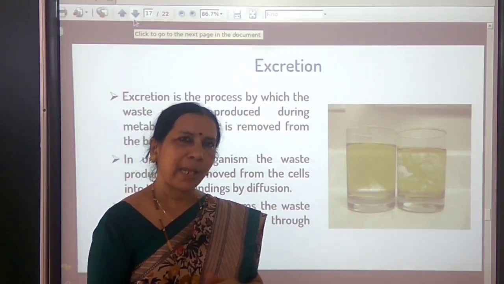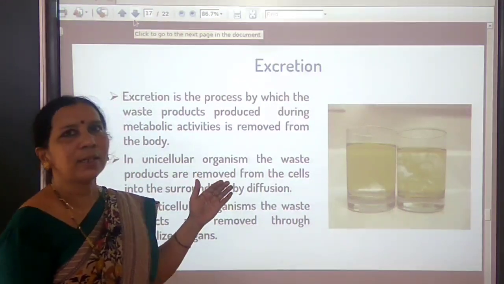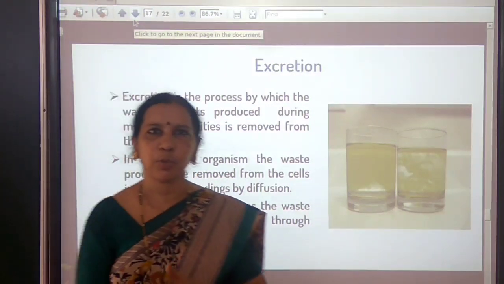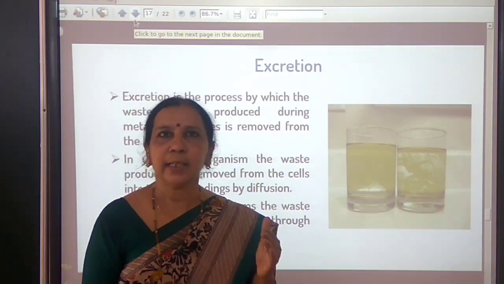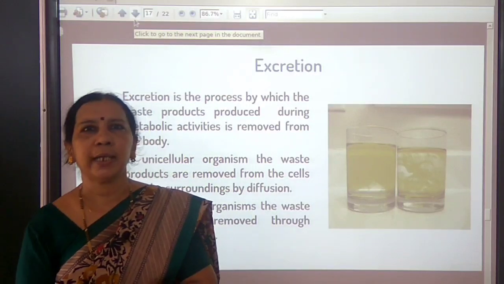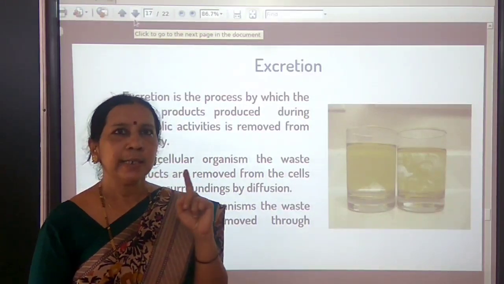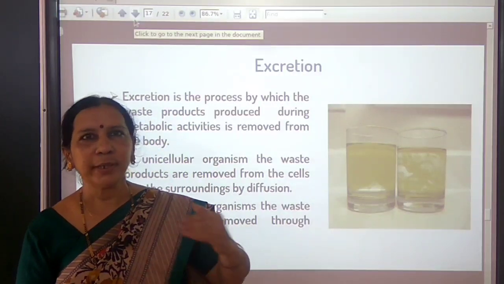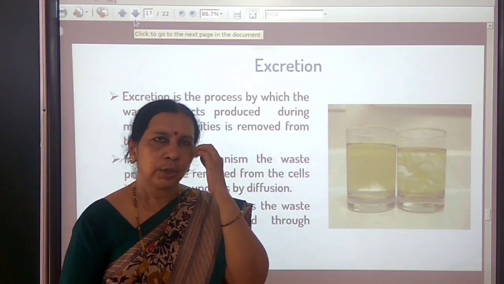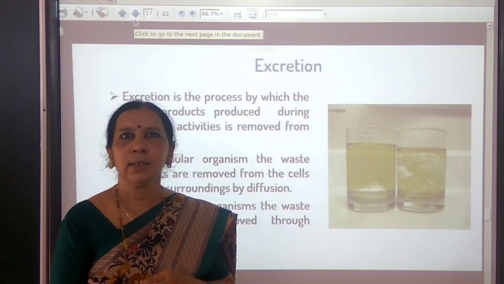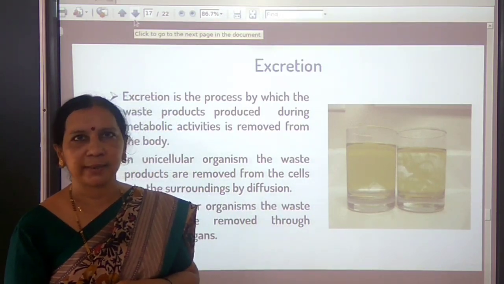And now, can you differentiate between the transport of water and minerals in plants and transport of food in phloem? Water and minerals in xylem and food in phloem. What difference is there? As I told, in xylem, that movement of water and minerals is only in one direction, only in the upward direction from roots to the tip of the plants.